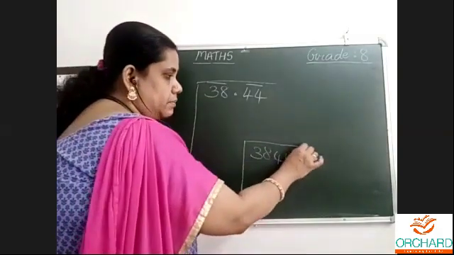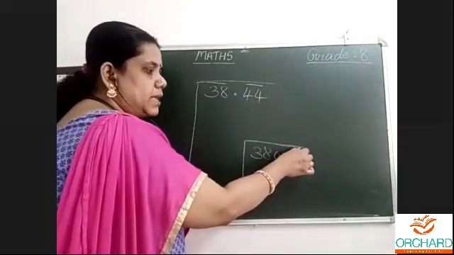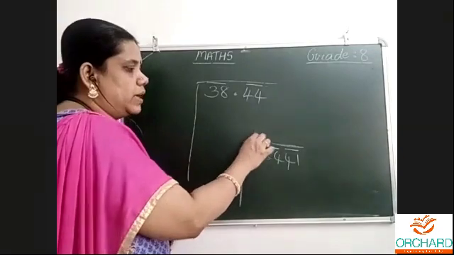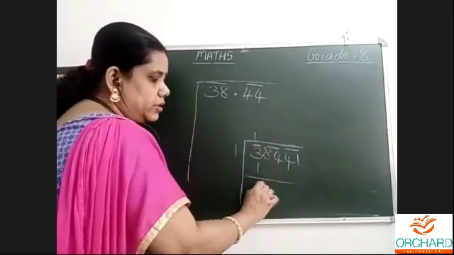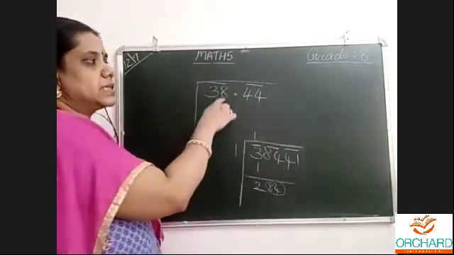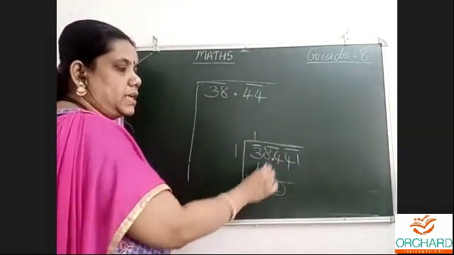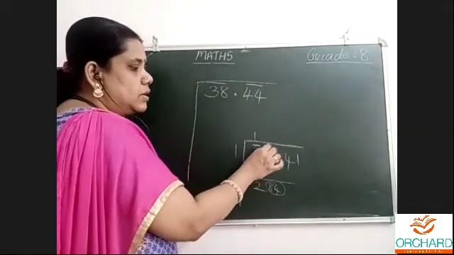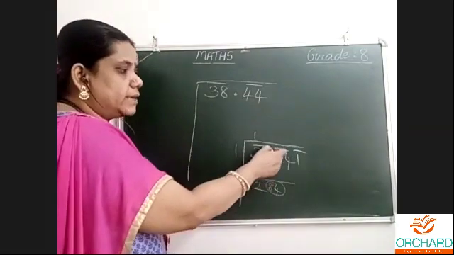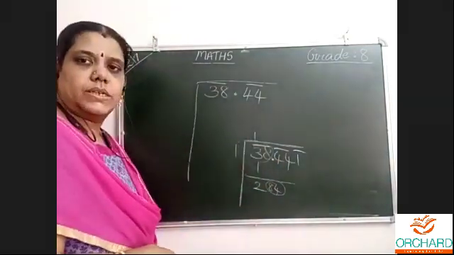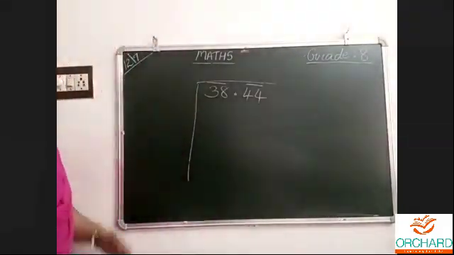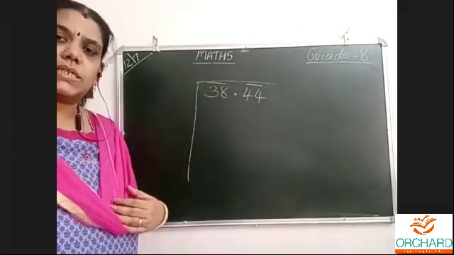This is a number which doesn't have any point. So from the last, 1 to 1, the bar. Then I will take 3 only and do 1 1s are 1. 3 minus 1, 2. Then I will bring down this 84. Whereas here, where a point is there, from the point I will do 3 8 together, 4 4 together, 1 separate. At that time, 38 I will take for a decimal number. So that is the main difference. Understood what I told? For square root, all the other processes are common, same thing.